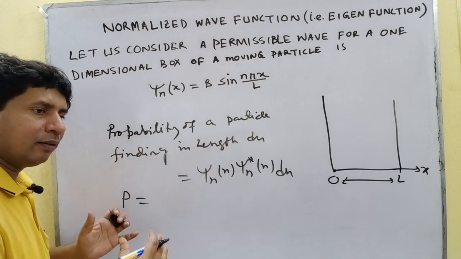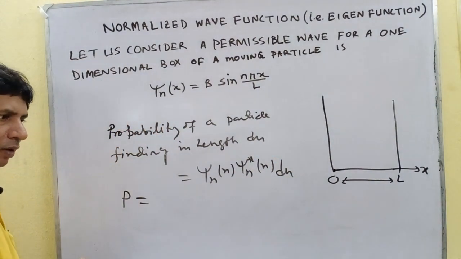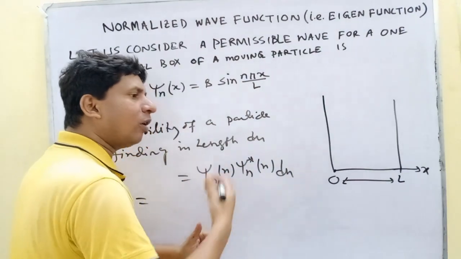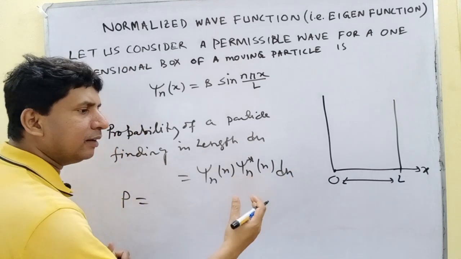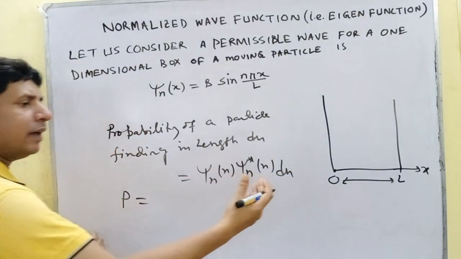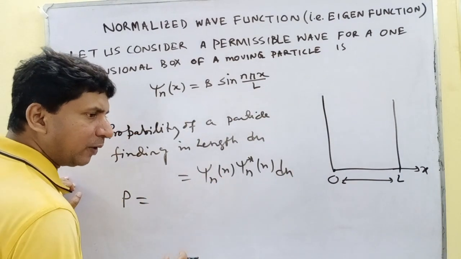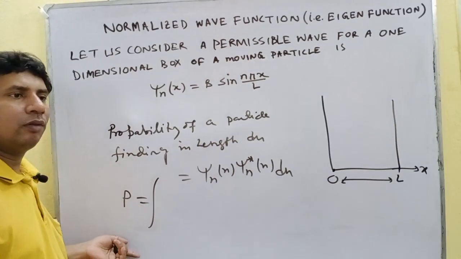We can get the sum of the whole probability, or by integration. This summation can be converted to integration because dx is a continuous change of length.